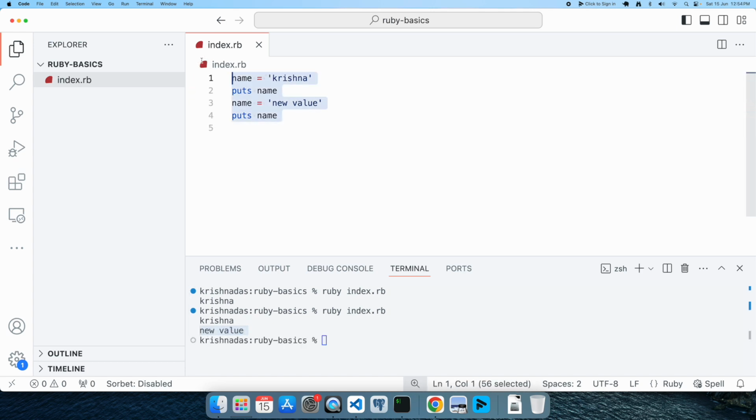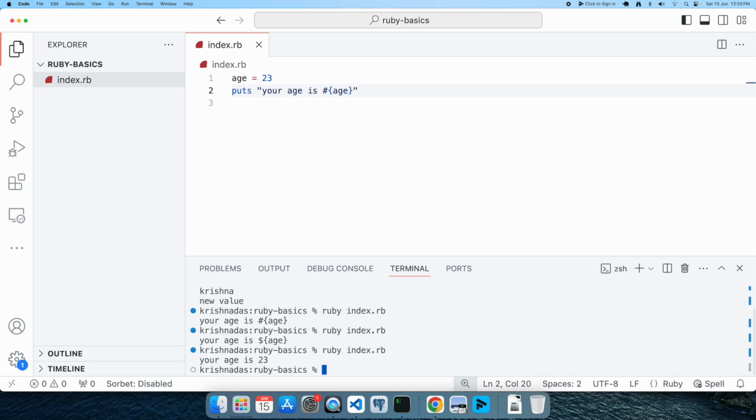You can also store numbers. Here I am storing age as a number, so you will get the age printed out. This syntax is called string interpolation, where you can combine strings and your variables together while you print using the puts statement. In this way you can combine any kind of variables, whether it is an integer type or a string type.